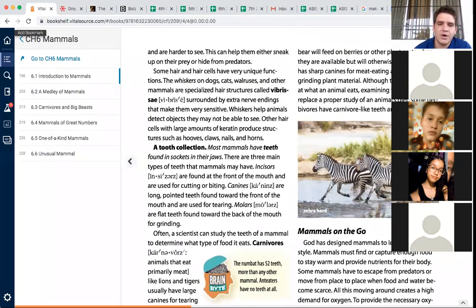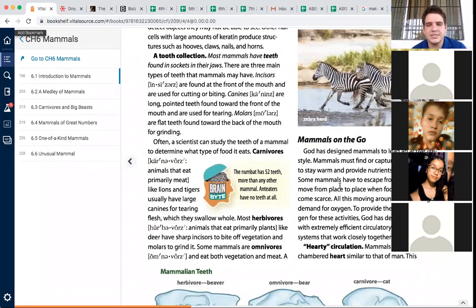Mammals on the go. God has designed mammals to lead an active lifestyle. Mammals must find or capture enough food to stay warm and provide nutrients for their body. Some mammals have to escape from predators or move from place to place when food and water become scarce. All this moving around creates a high demand for oxygen.